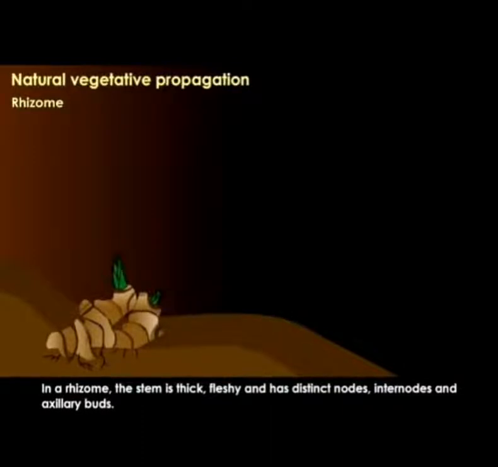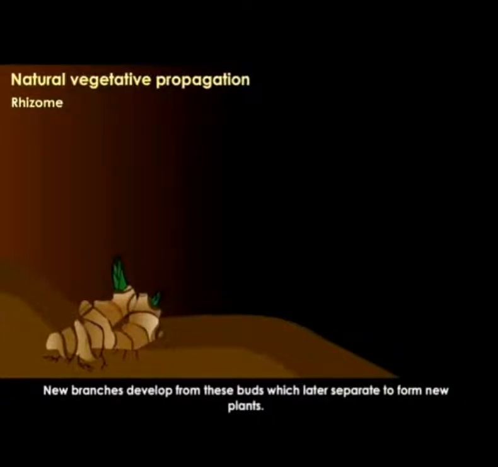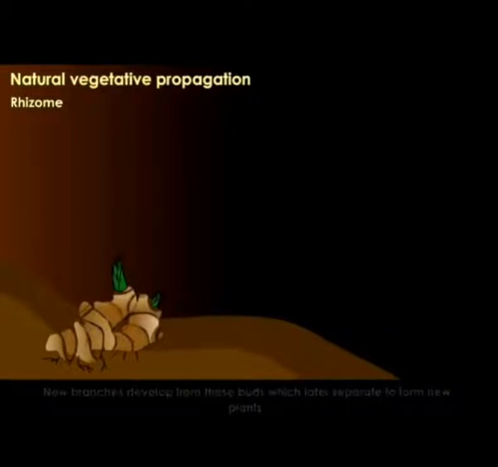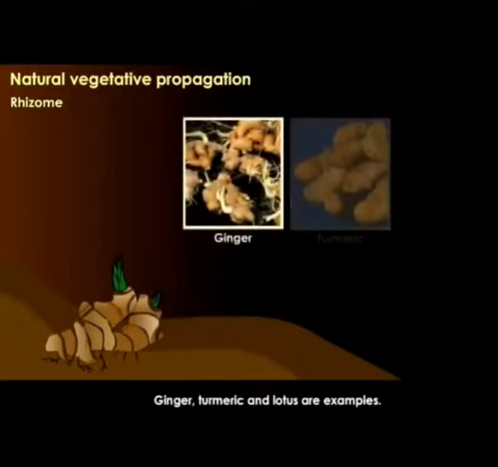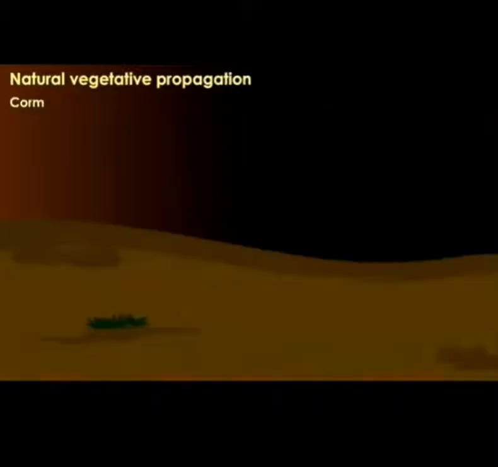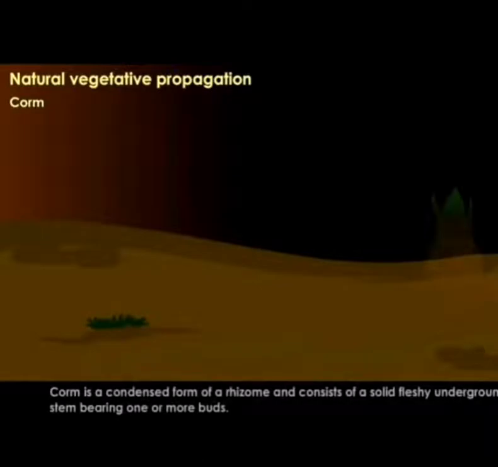Rhizome. In a rhizome, the stem is thick, fleshy, and has distinct nodes, internodes, and axillary buds. New branches develop from these buds, which later separate to form new plants. Ginger, turmeric, and lotus are examples.